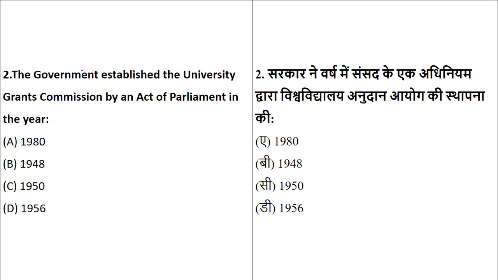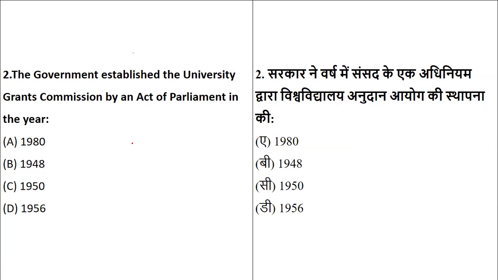Talking about the next, the government established the University Grants Commission Act, which comes under the policy-making regulatory framework. In which year was it established? 1980, 1948, 1950, or 56?